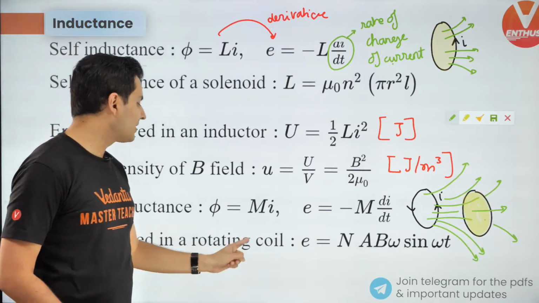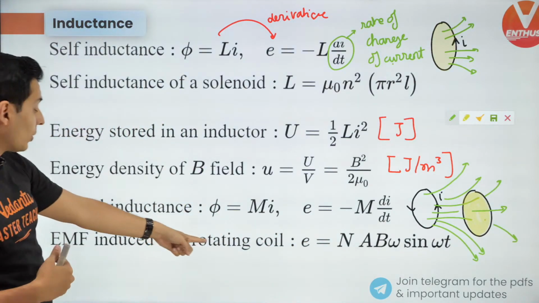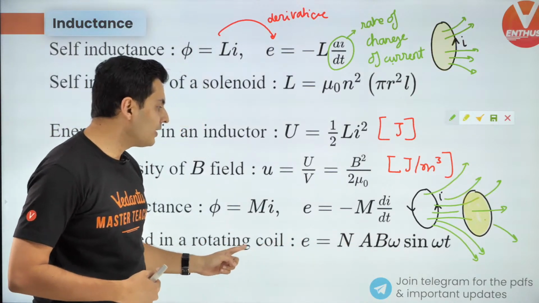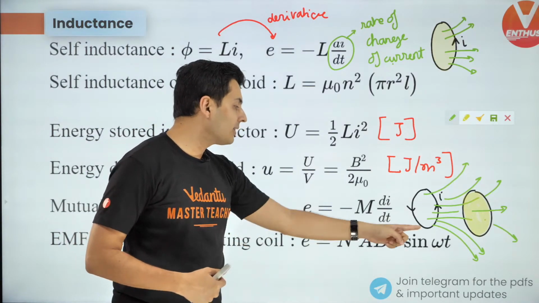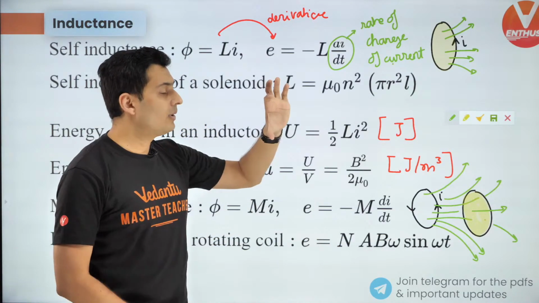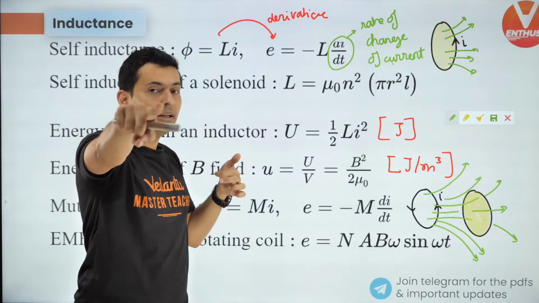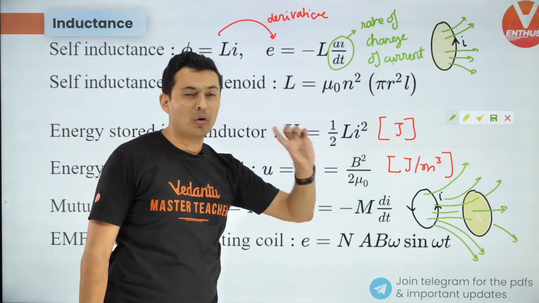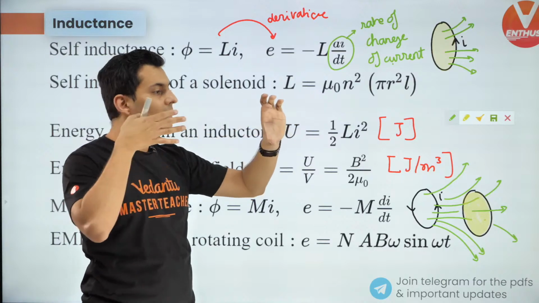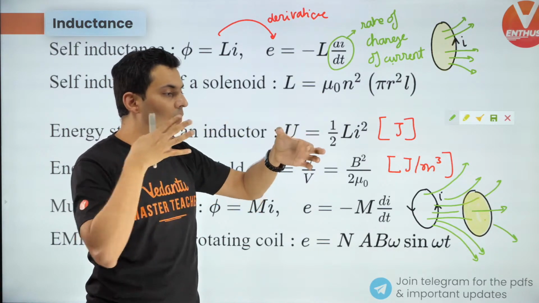An EMF induced in a rotating coil. Sorry, I said floating, rotating coil, my bad. So EMF induced in a rotating coil is B A omega N sine omega t, standard formula. If you take a coil, there is a magnetic field. If you rotate the coil, the induced EMF is B A omega N sine omega t, because the field lines piercing through the coil will continuously change as the coil rotates.